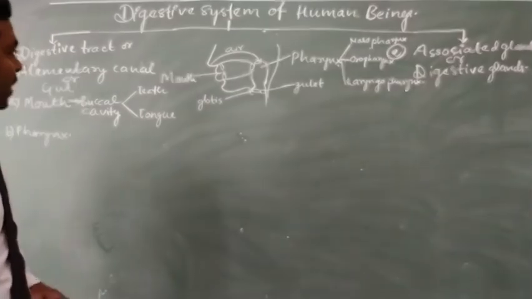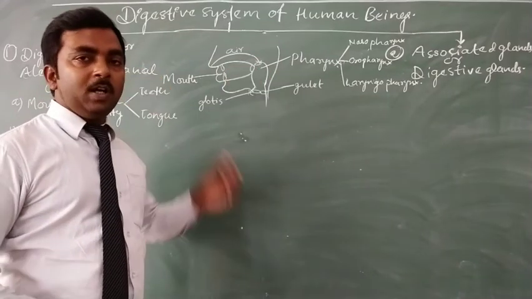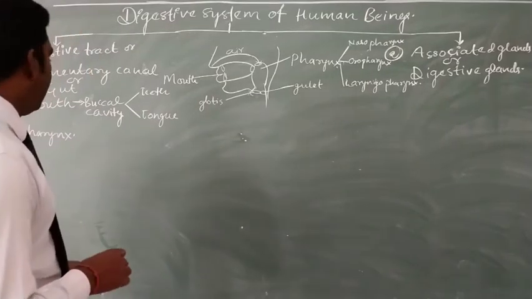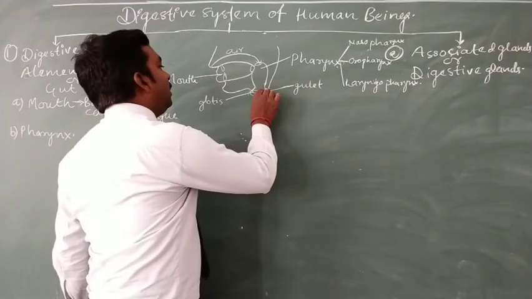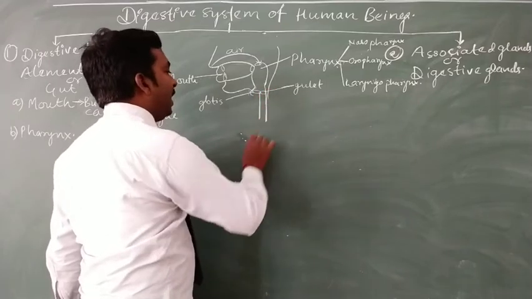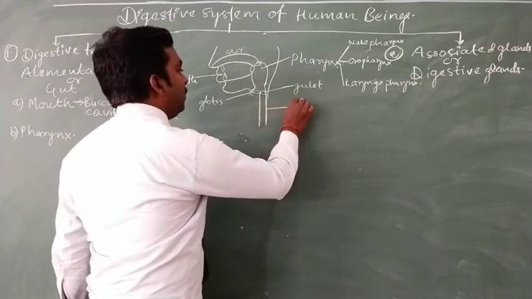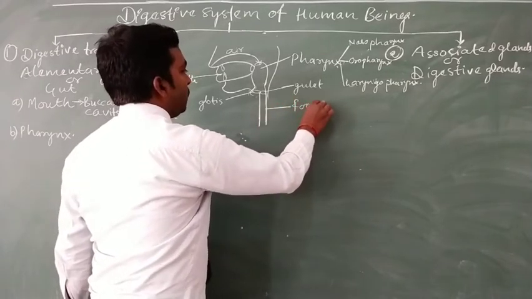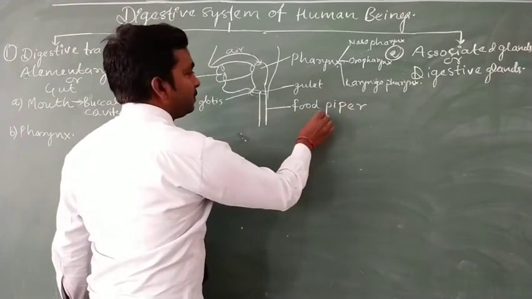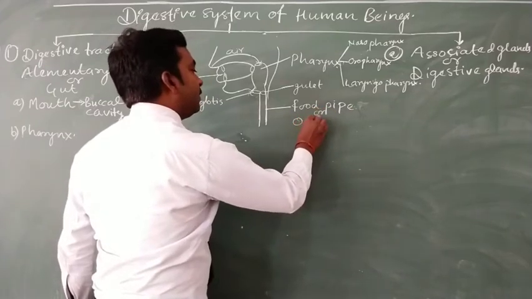So these are the three parts of pharynx, which is the common passage for both air as well as food. Then after pharynx, the part of alimentary canal which opens through a pipe, and this pipe is known as the food pipe, or it is also known as esophagus.